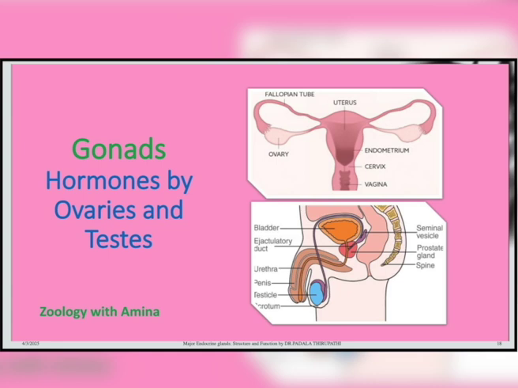So this is the best division of work we observe in the ovaries. It is controlled by the estrogen hormone. It belongs to the gonads, the ovaries, and below the image we observe the male reproductive organ.